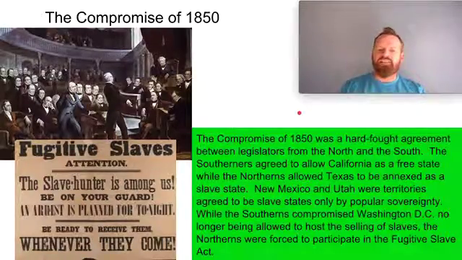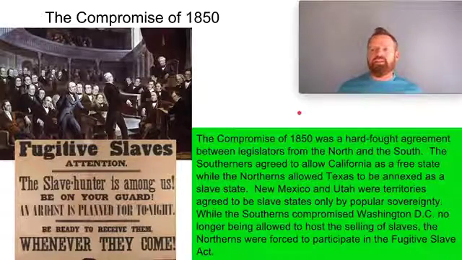Okay, the Compromise of 1850. Again, this is rehashing what we already went over, but it's best for us to understand what the compromise was. It really was a hard-fought agreement. This was a true compromise. The northern and southern legislators were so opposed on these matters that it's amazing it happened at all, but that's why there are some very different things in it, because they had to appease one another.